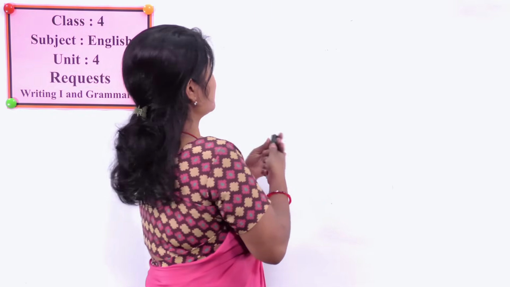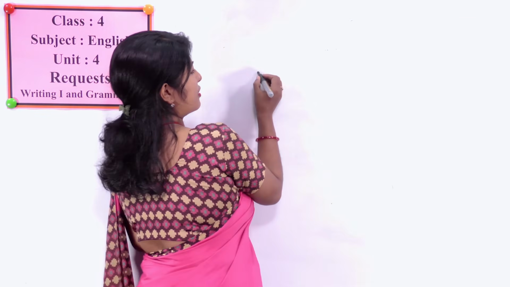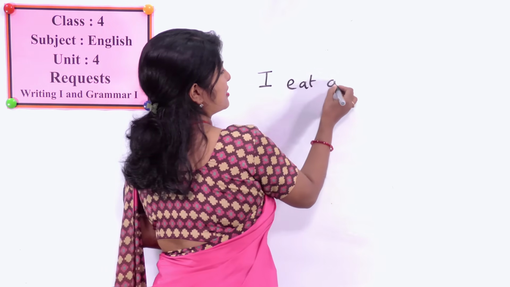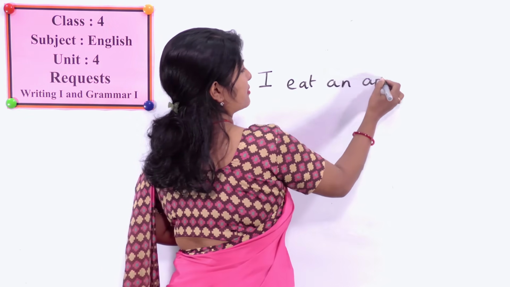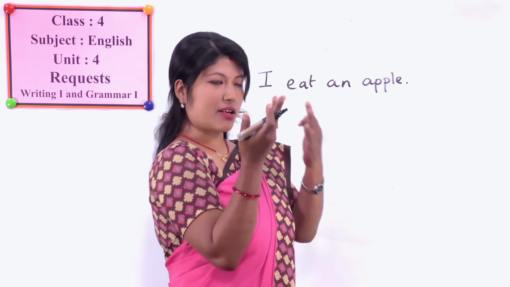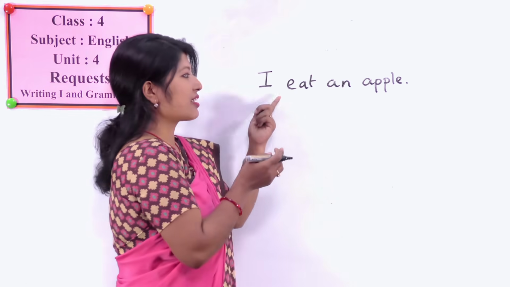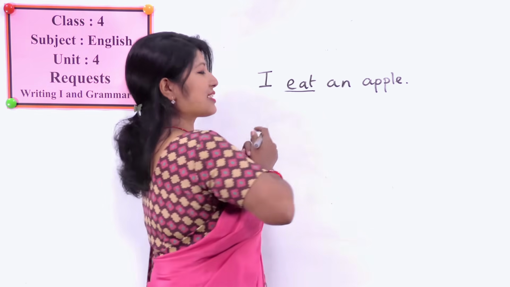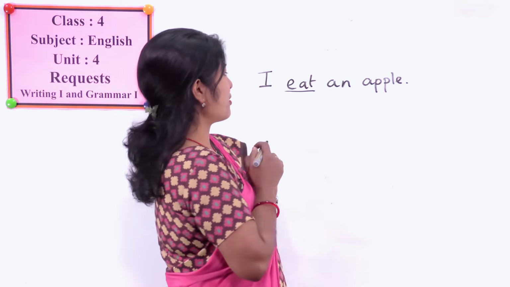Suppose the example is "I eat an apple." So there is no is, am, are, was, were, such thing. Then how do you make it negative? Of course, we have to look at this main verb, right?